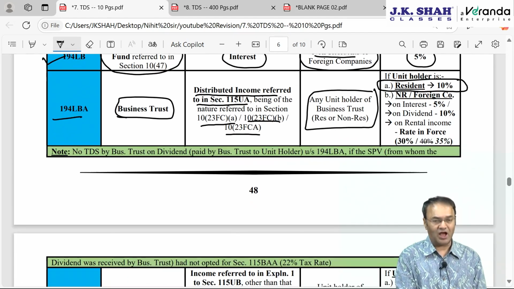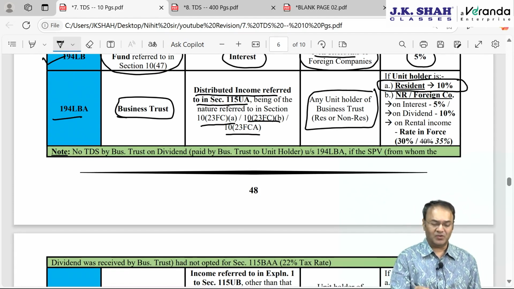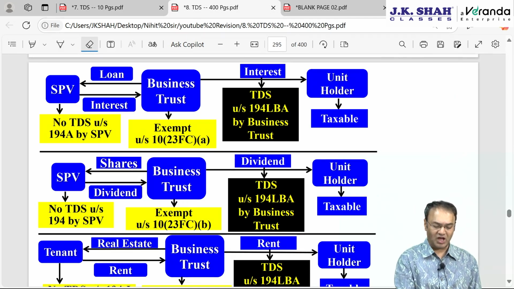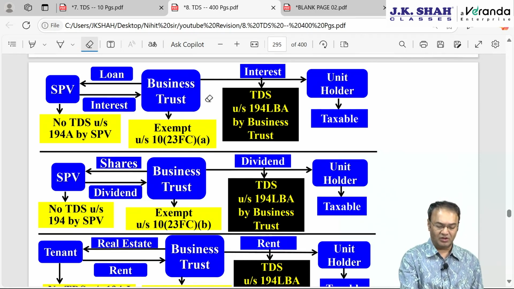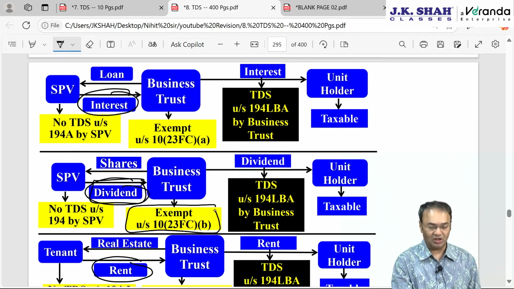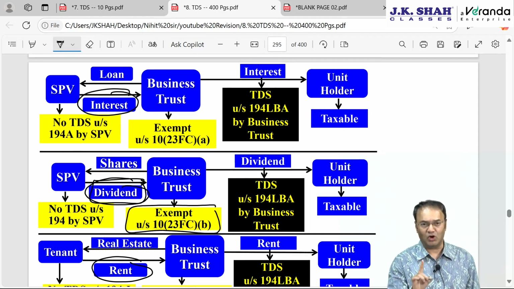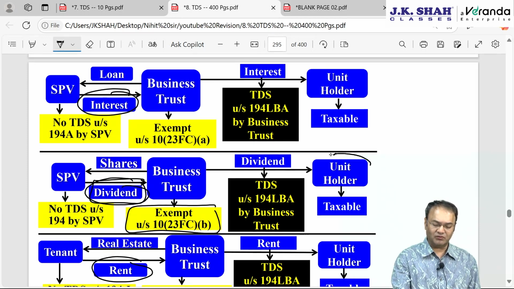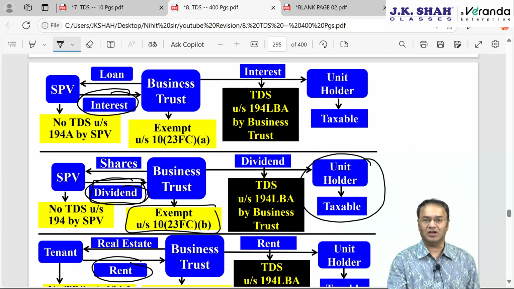194LBA is over. However, in 194LBA, one small thing I would like to bring to your notice. Out of the three incomes of business trust, which three incomes? Interest from SPV, dividend from SPV and rental income. Out of these three, as far as dividend income is concerned, for business trust it is always exempt. Which dividend? Dividend from SPV, not each and every dividend. But in the hands of unit holder, whether it will be taxable or not, that depends upon whether this SPV has taken or has applied for 22% tax rate under 115BAA or not.